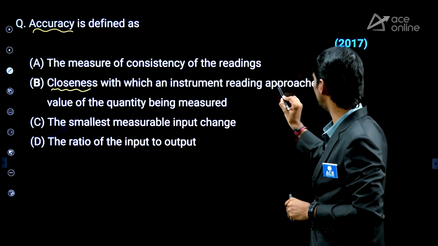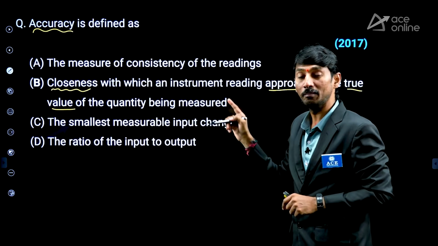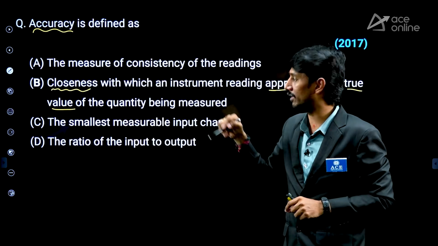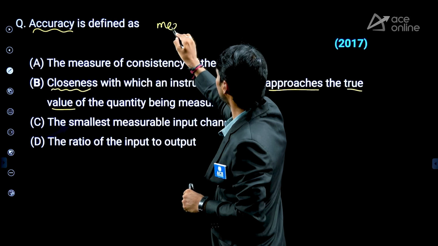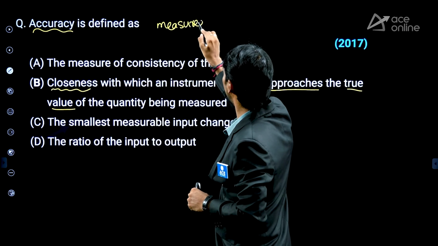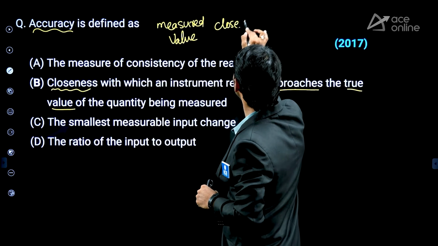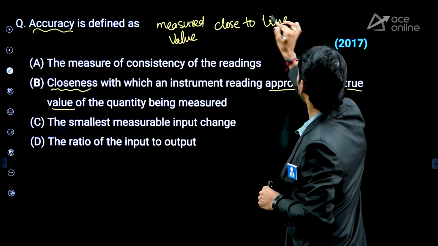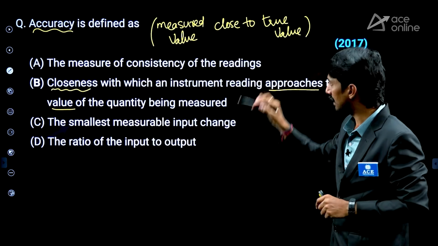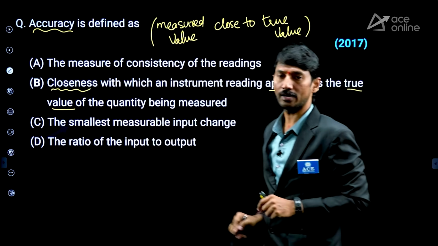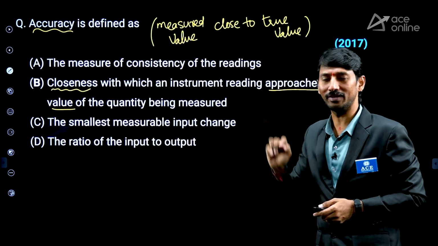Closeness with which an instrument reading approaches the true value of the quantity. Nothing but if the measured value is close to the true value, then that is called accuracy. So in the simple form I am writing: measured value close to true value. Measured value is close to true value. That phenomenon is called accuracy. Very simple. Right? Closely approaching or closeness, like that we can write.